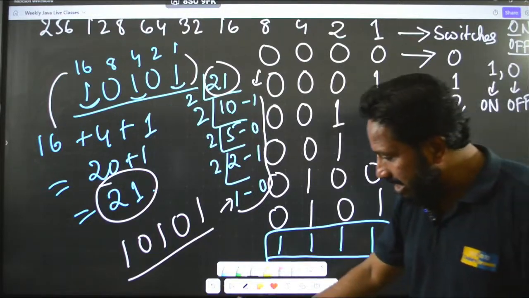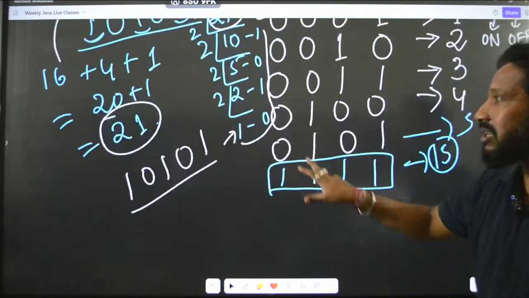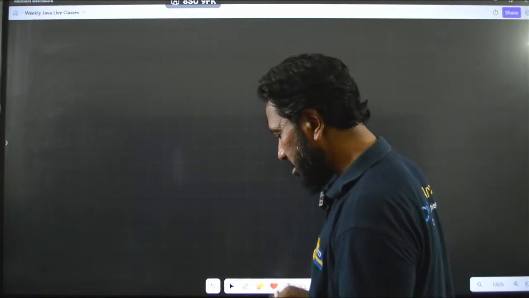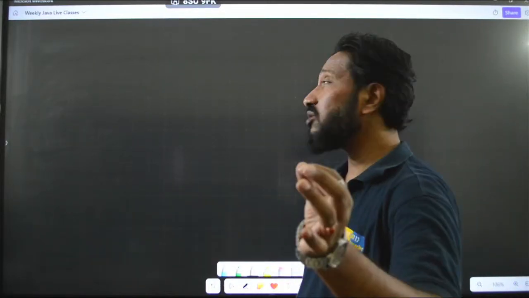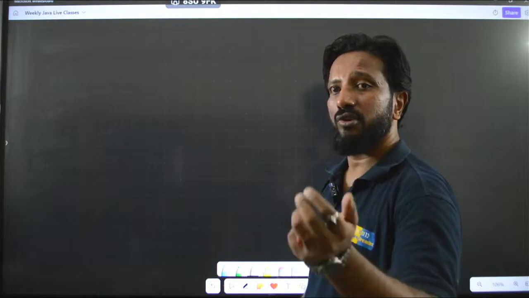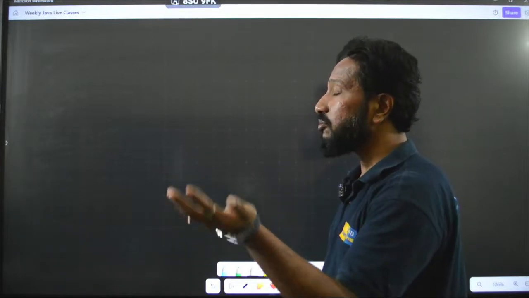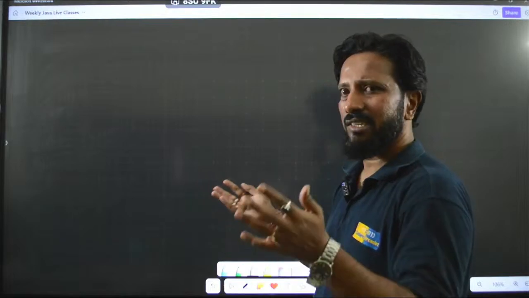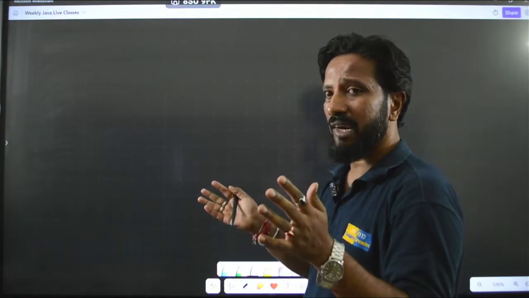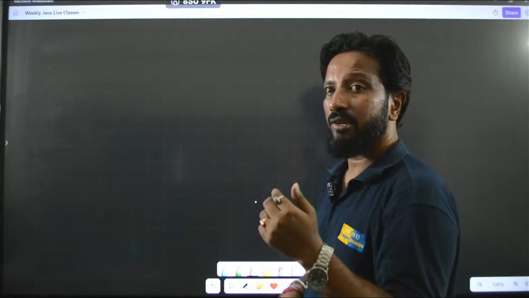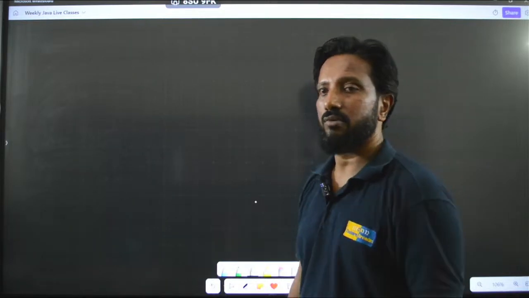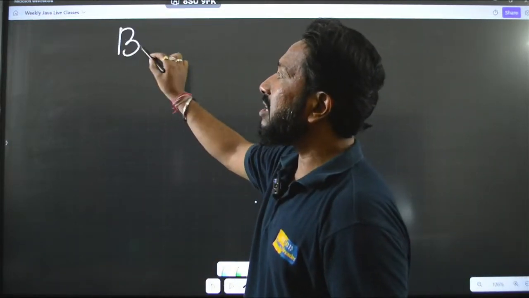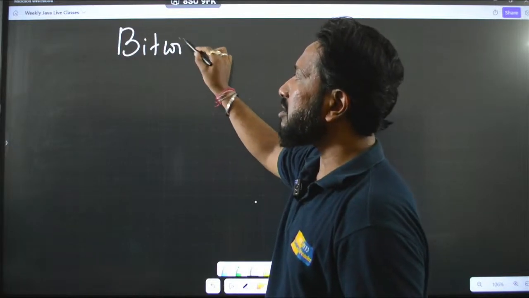Now, in the next session, we will be learning properly about the bitwise operators, because now you know properly about binary. Okay, and as homework, you guys can take up some numbers on your own and try to convert those numbers into binary by dividing by 2, and also take some random numbers in binary, and try to convert them into decimal by using the logic that I have told you. Okay, and in the next class we will be covering the very important concept called bitwise operators.